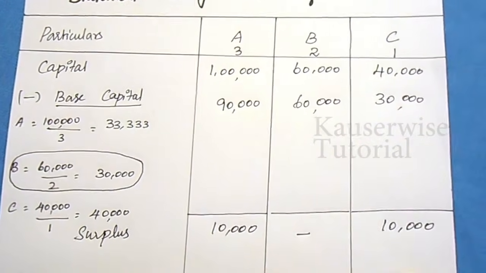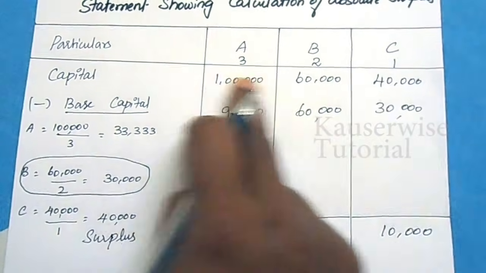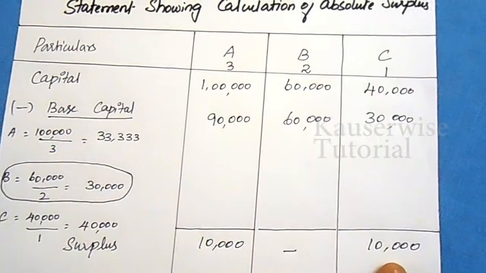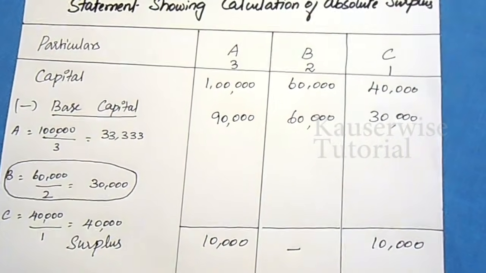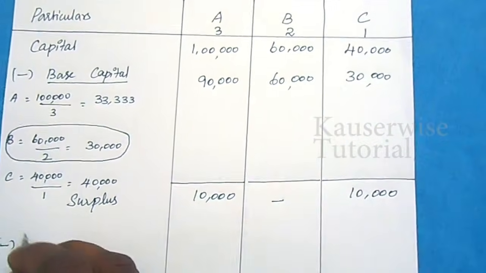This amount is called surplus. So we have found the surplus amount after subtracting the base capital from their capital. Then go for the second step. Again you have to find the base capital and subtract that amount from the surplus.